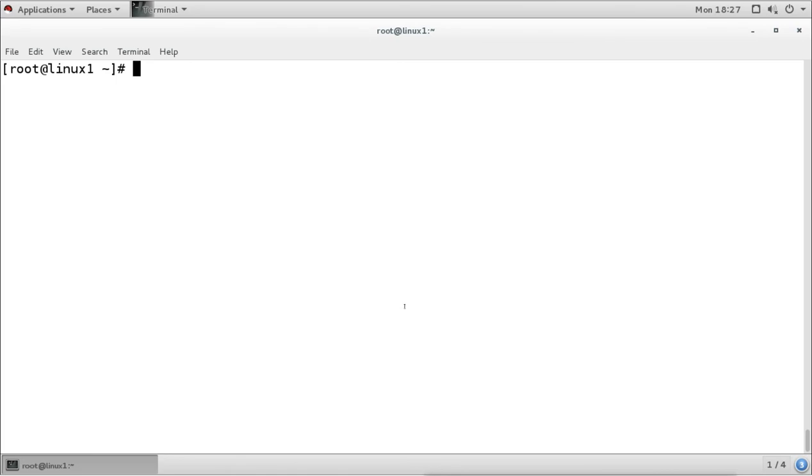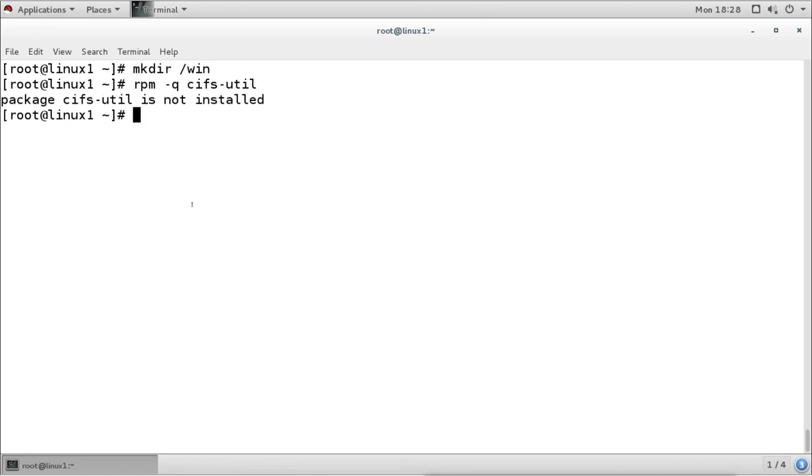So I will create one local directory here so that I can mount the share. I will create it for Windows. Now I'm going to mount the share directory here. For mounting directories, what we need is the package called cifs-utils. We have to have this package installed, and if it is not installed, then it is not going to mount. So we have to check whether this package is available or not.